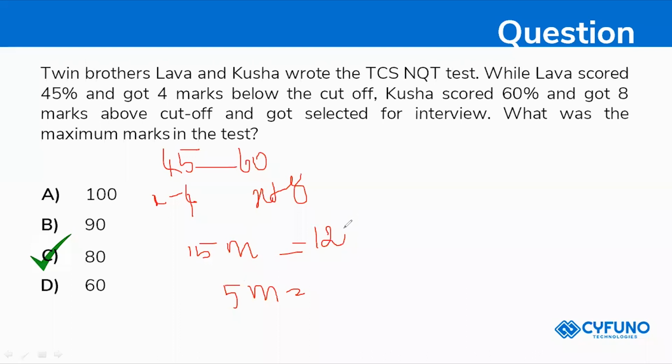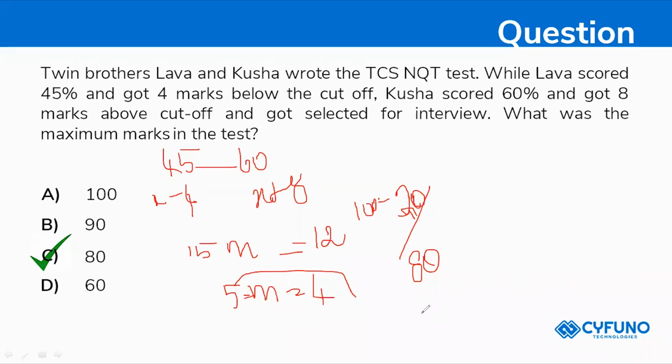Because whenever you're cancelling, here multiplication is there. So 5 fours are 20. So totally 20 marks. So we need to subtract this mark from the total marks. So 100 minus 20 will be 80. I'm just calculating with the total marks 100.